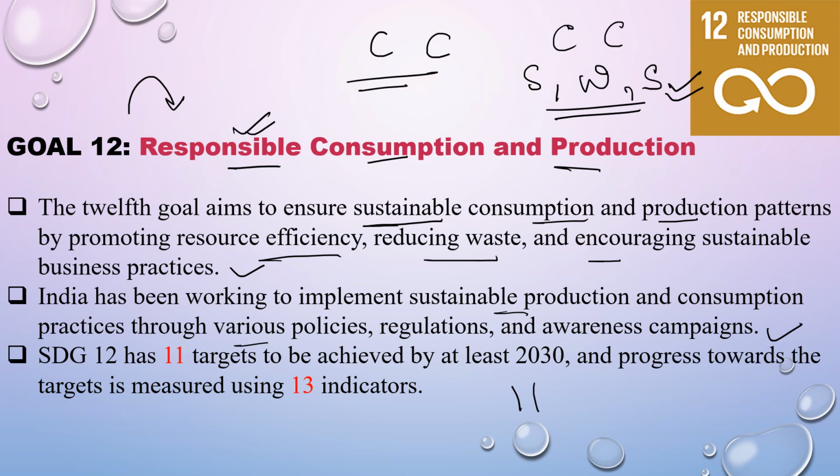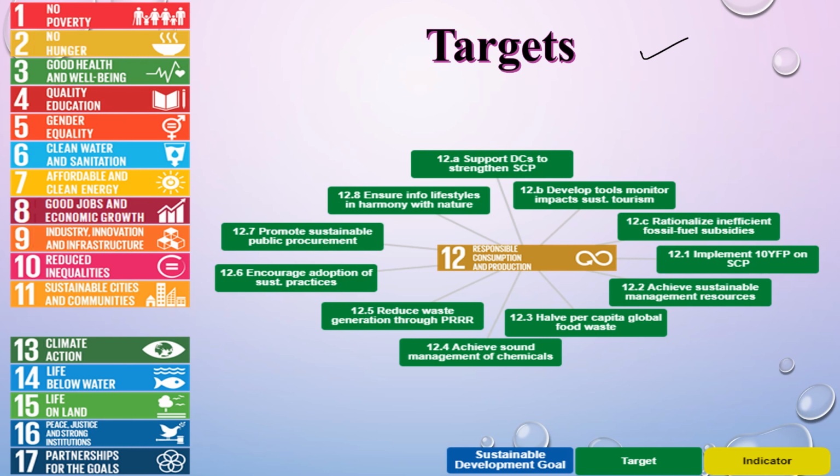Now this goal has 11 targets which have to be measured by 13 indicators. Now these are the targets. Firstly, support and strengthen SCP, develop sustainable consumption and production, develop tools to monitor impacts of sustainable tourism, rationalize inefficient fossil fuel subsidies जो हमारी होती हैं उसको rationalize करना, implement 10-year program on SCP, that is sustainable production and consumption, achieve sustainable management of resources, half per capita global food waste हमारा जो होता है वो क्या होना चाहिए? नहीं होना चाहिए, which can be achieved as in China we know, that is zero plate,